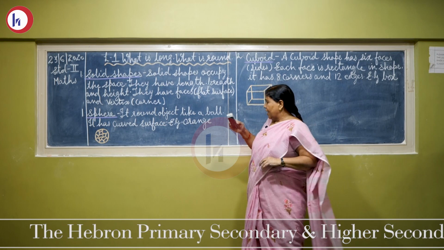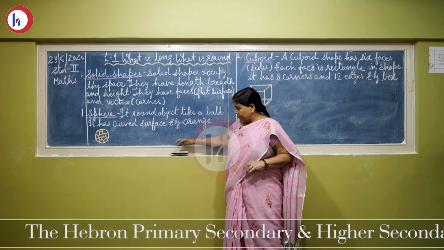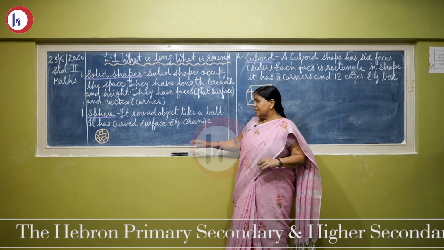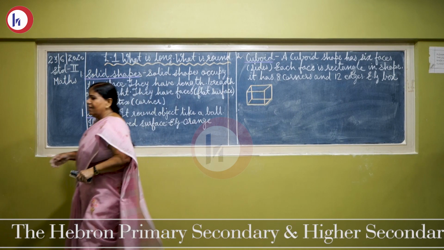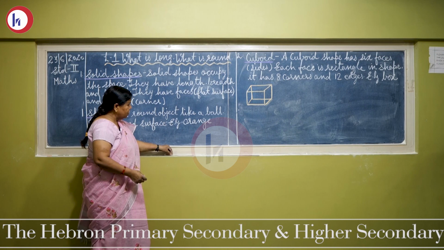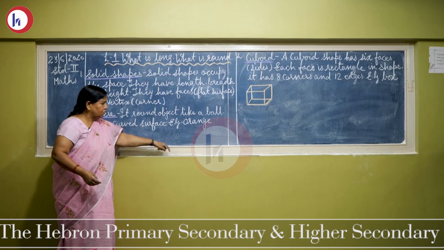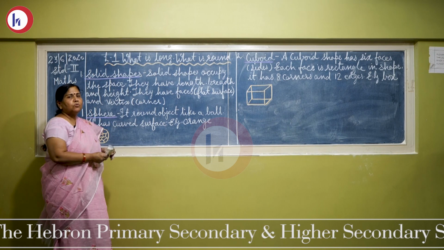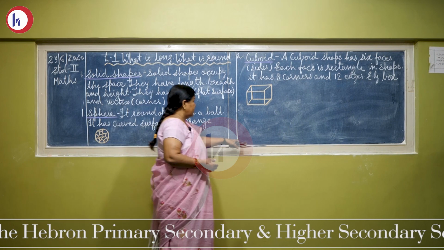Now see, I'll keep this duster here. This is occupying the space. उसको जगह चाहिए रखने के लिए. Right? I'll take this scale. This scale also needs space to keep. So a solid shape occupies space. उसको रखने के लिए हमको जगह चाहिए.